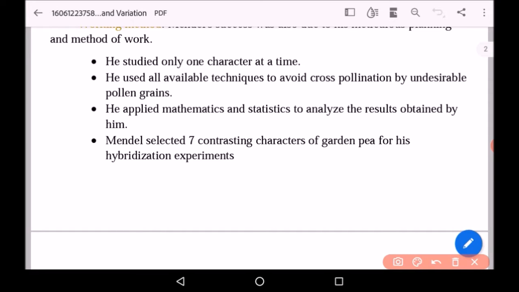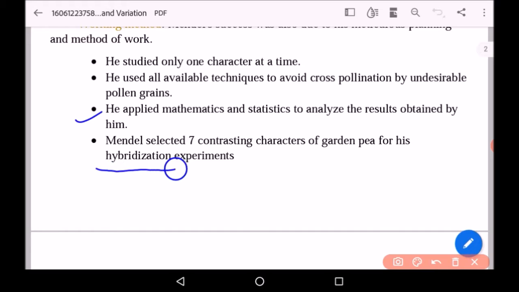Third, he applied mathematics and statistics to analyze the results obtained by him. And last, Mendel selected 7 characters of garden pea for his hybridization experiment.